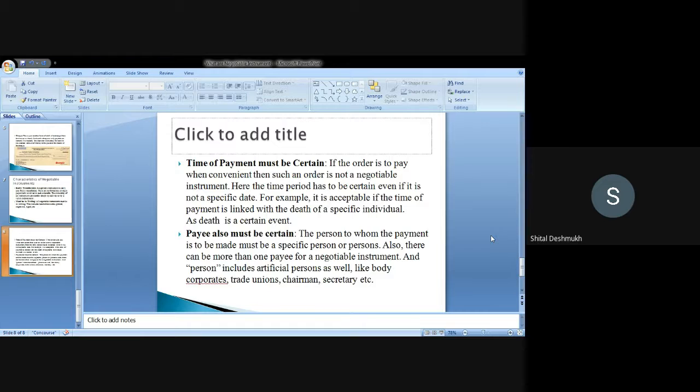And the payee also must be certain, to whom money is given. The person to whom the payment is to be made must be a specific person. Now this person can include all, meaning it may be an artificial person, like a body corporate, a company, a trade union, chairman, secretary. So person includes the artificial as well.